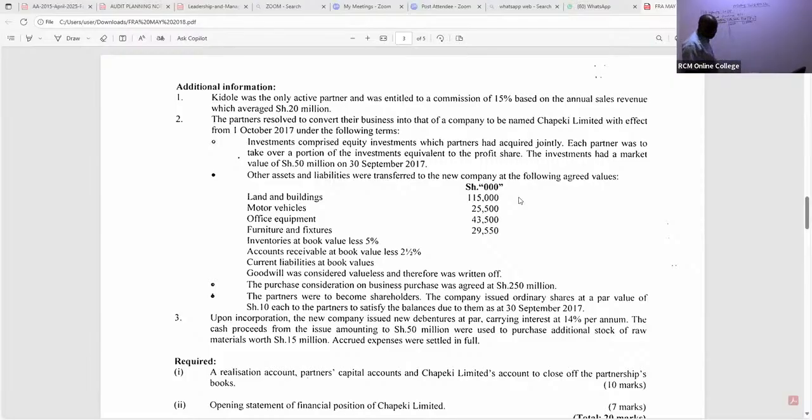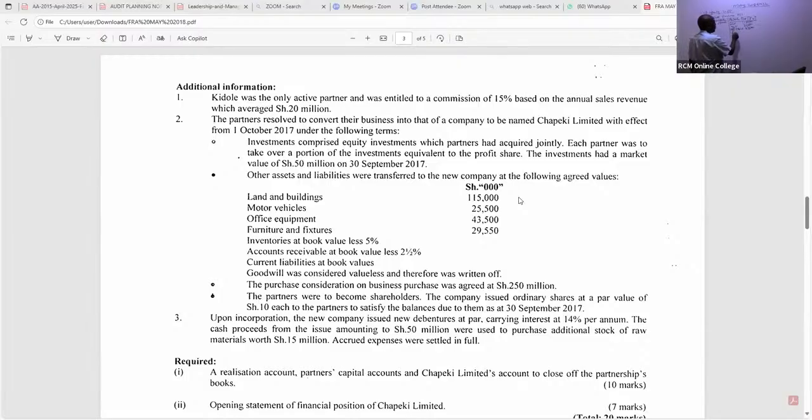Then we have motor vehicle at fair value, not net book value, because now we are in the company's premises, the one that is taking them. So motor vehicle is 25,500. Then we have office equipment, 43,500. Then furniture and fixtures.